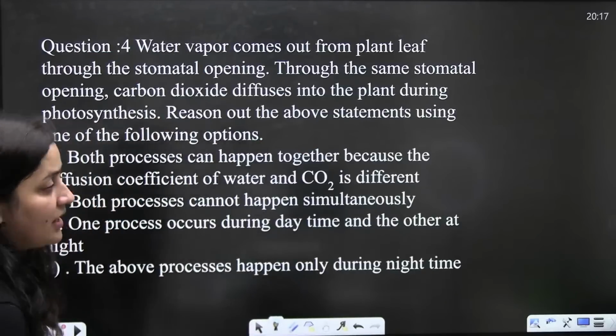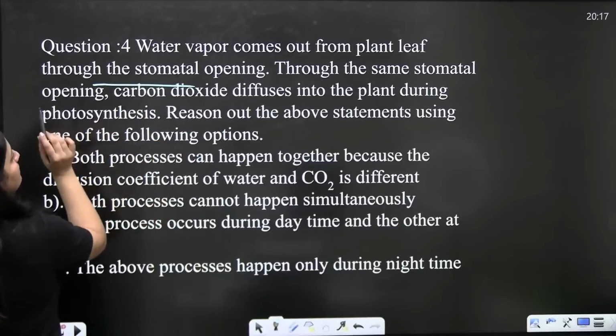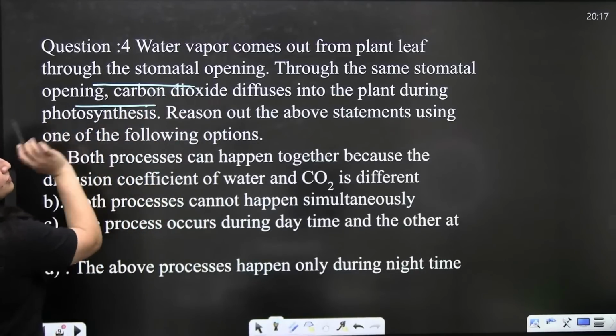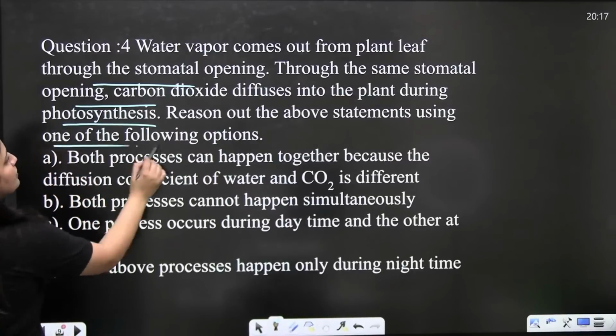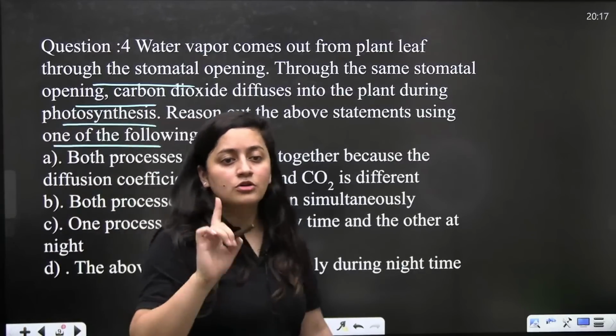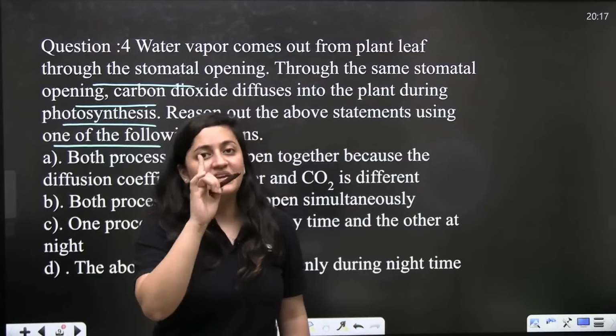Now, the next part: water vapor comes out from the plant leaf through the stomatal opening. Through the same stomatal opening, CO2 diffuses into the plant during photosynthesis. Reason out the above statement using one of the following options. Here I want to highlight one thing. Listen to me very carefully.